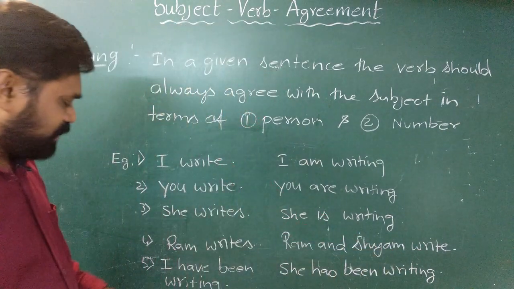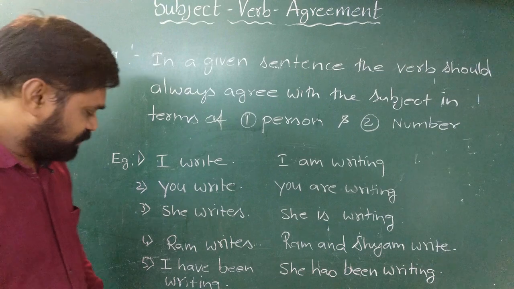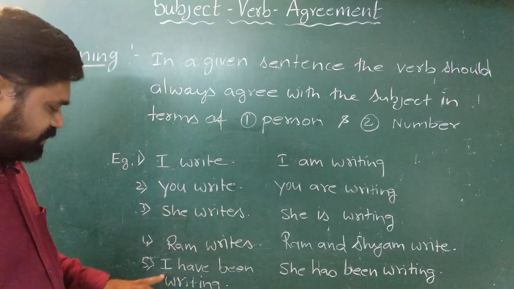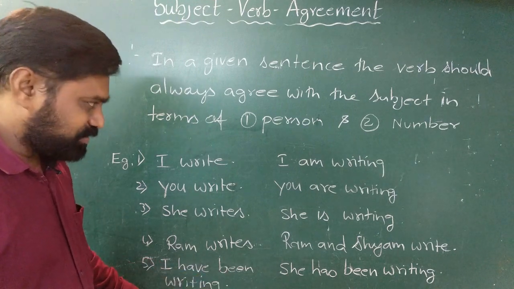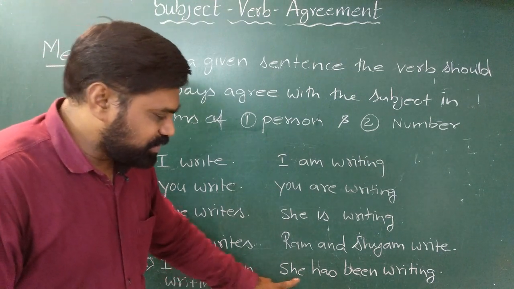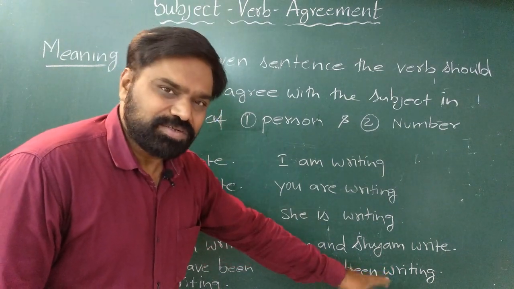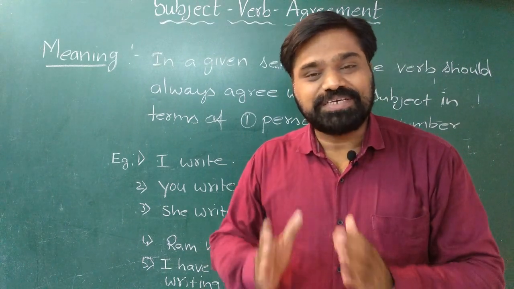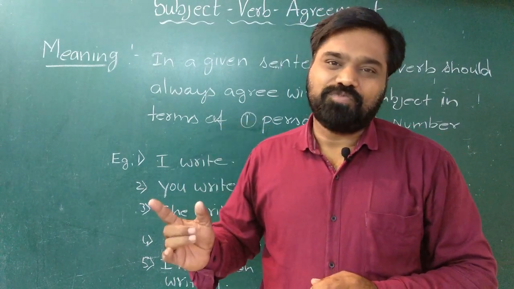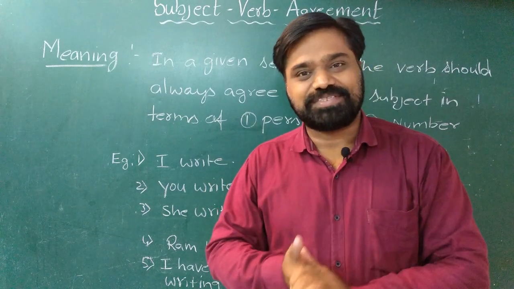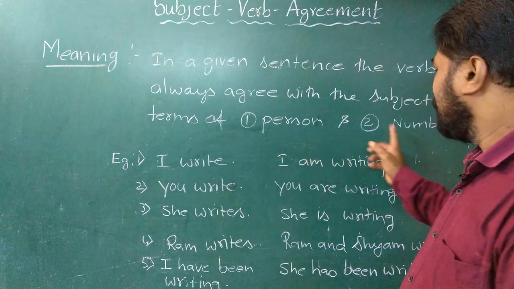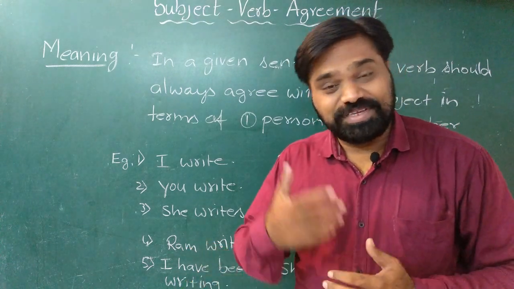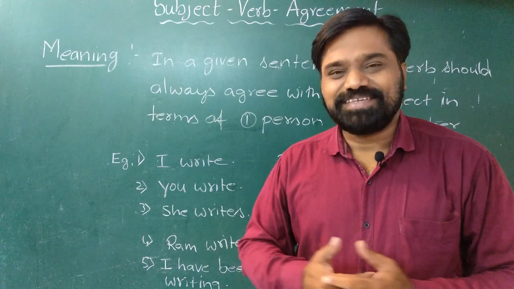See the last example. I have taken here present perfect continuous tense. I have been writing. We change the person. She has been writing. So what I want you to notice here is that the subject decides what verb it should follow. The verb should always agree with the subject in terms of person and in terms of number. So what are the rules? What are the things that we should keep in mind? Let us study further.